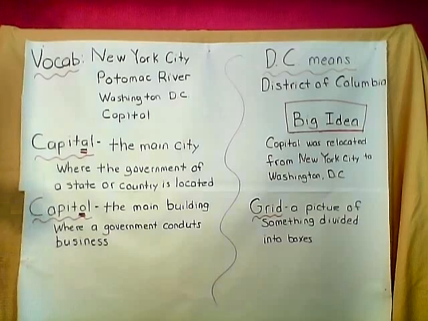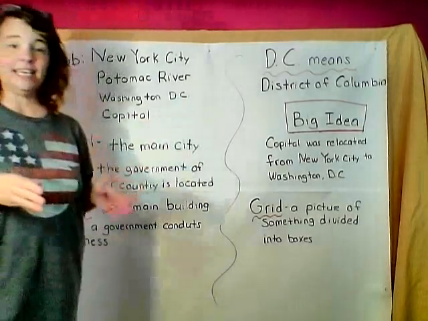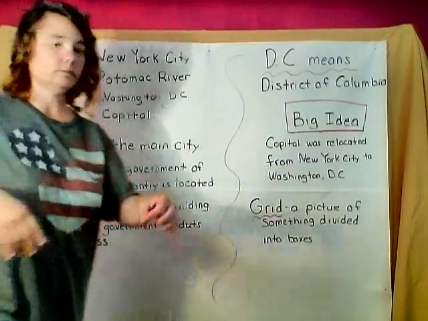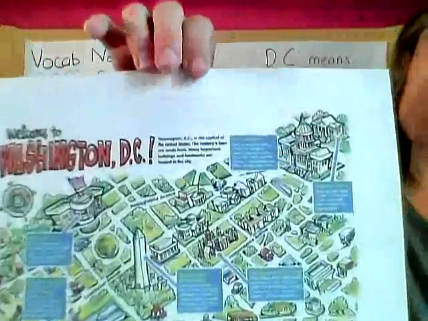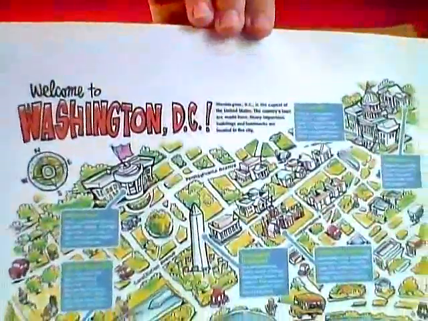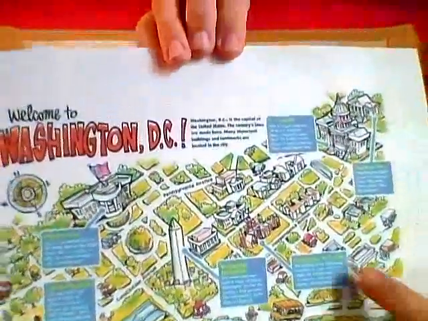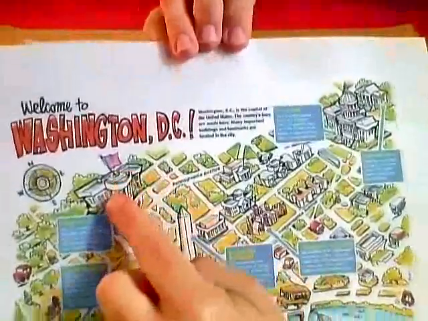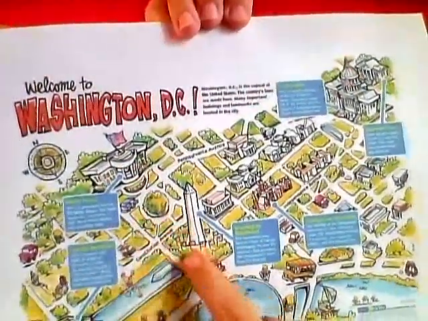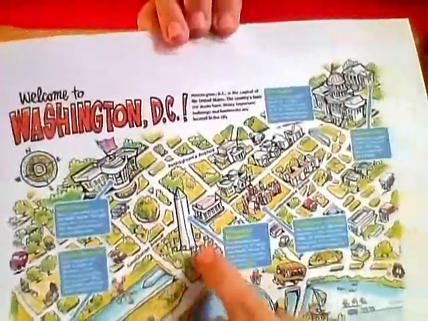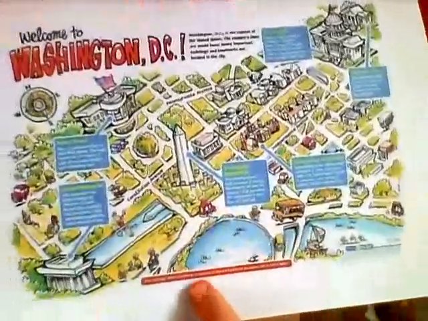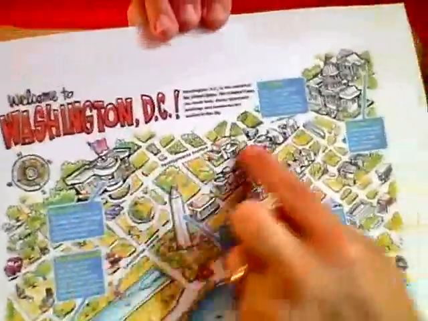And finally, he made a grid map of the city of Washington. Okay? Now, here, it's kind of like a little cartoon of Washington, D.C., but this is an idea of what he had done. All right? Here, he designed an area for the White House. He designed areas for monuments like the Washington Monument. And here, let me get my finger in the right spot.